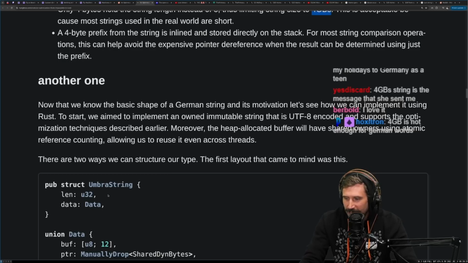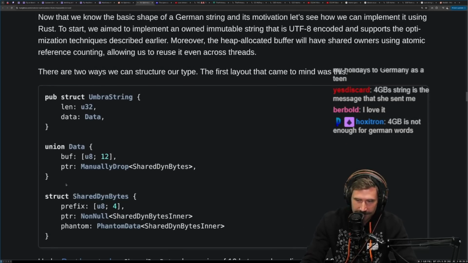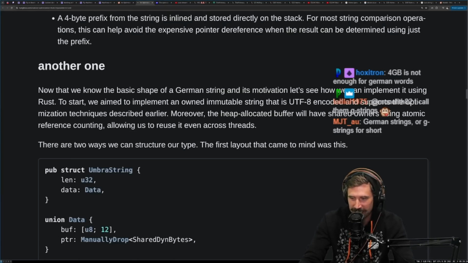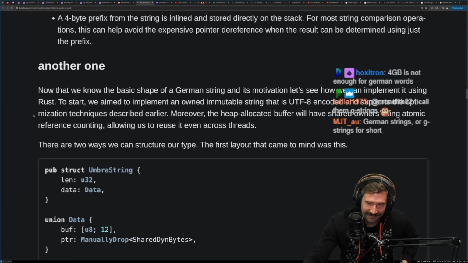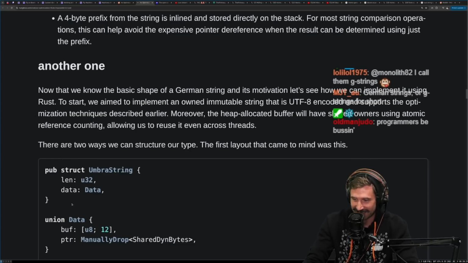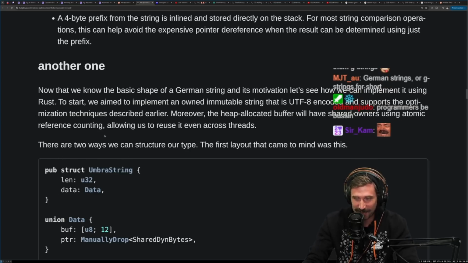People be so dang clever. 4 gigabytes is not enough for German words? Yeah, so German of you. Or German strings, or G strings for short. Damn, I don't know how I didn't see that coming. Dude, I didn't know programmers would be busted out here.